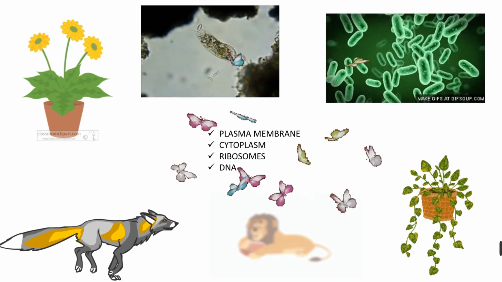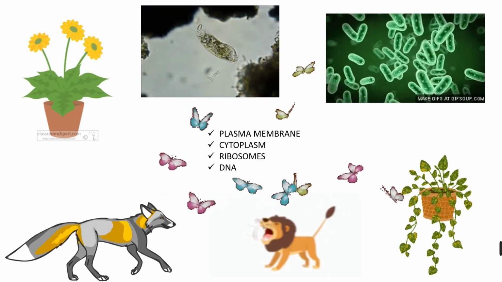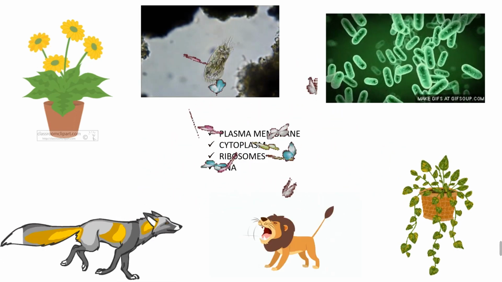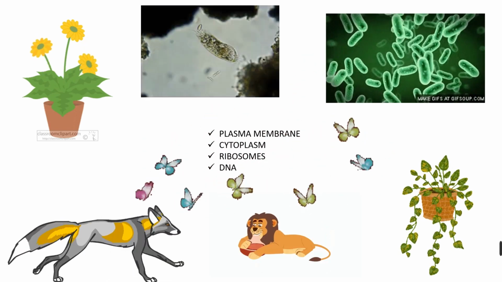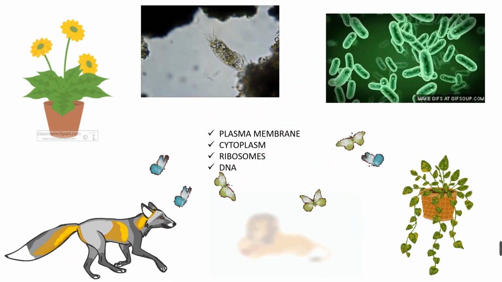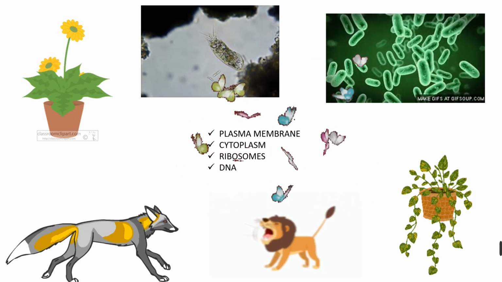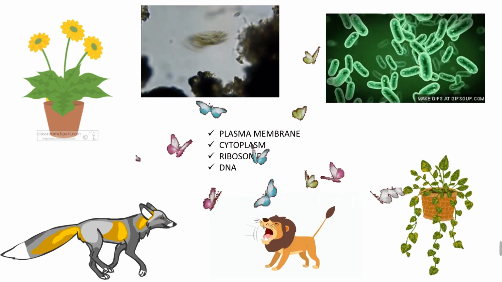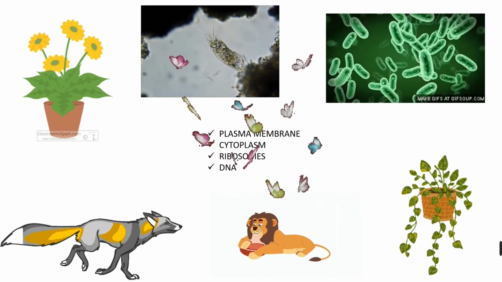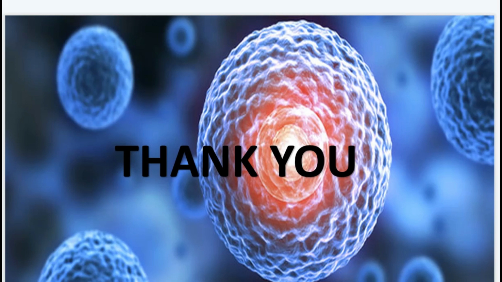Besides all the diversity present in our world, including animals, plants, bacteria, insects, and unicellular organisms, there are four things that are common in each type of cell: plasma membrane, cytoplasm, ribosomes, and DNA. So this was all about cell theory.